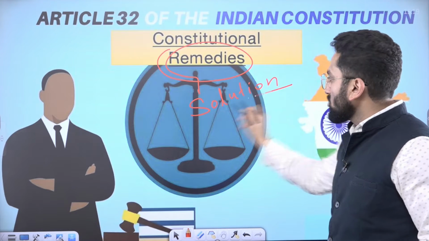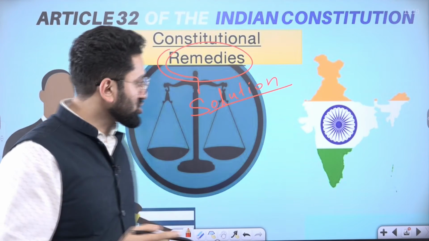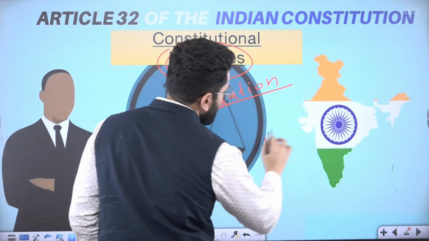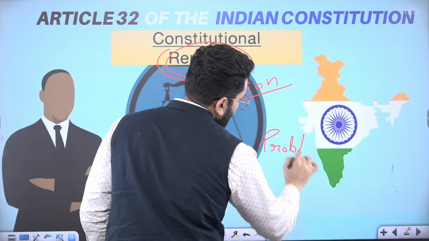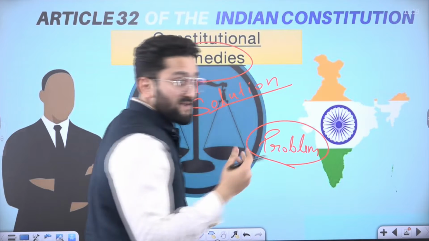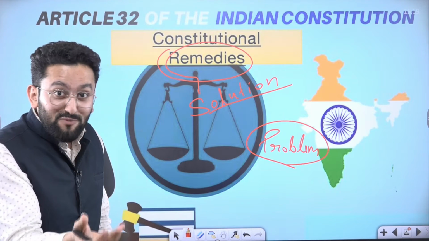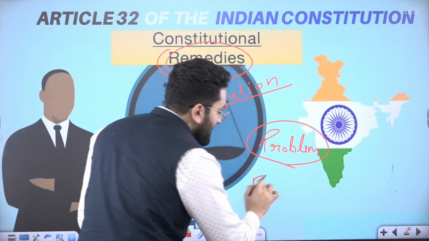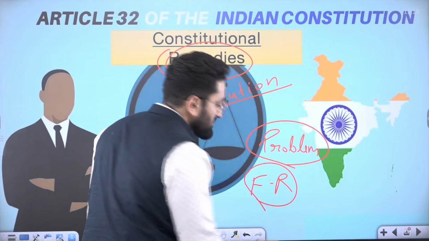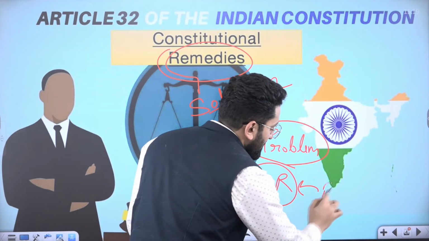So when you talk about solution, you only talk about solution when there is some problem. So what kind of problem we may face related to Part 3? The biggest problem is the fundamental rights which are given to us. We need to protect them.